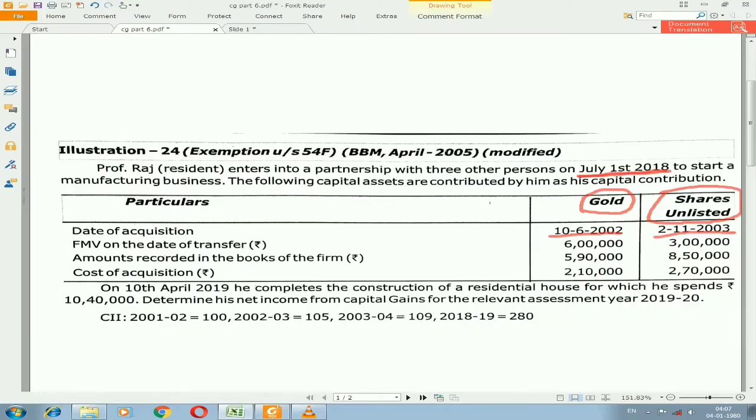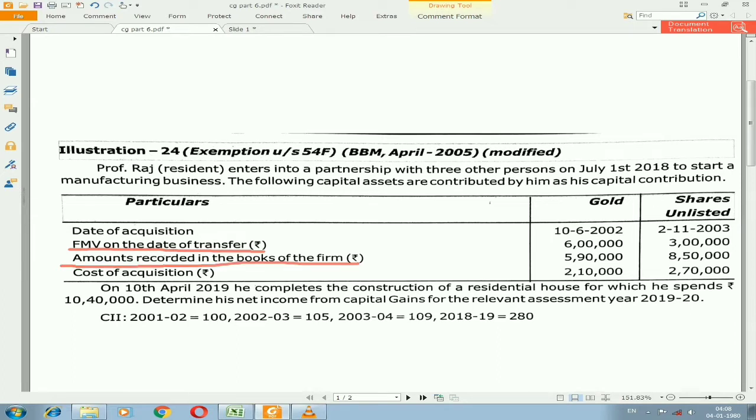First, we need to take the sale amount, that is the gross sale consideration. In the illustration, they have not specifically given the sale value or transfer value on the particular day, but we have two pieces of information. One is the fair market value on the date of transfer. This is the market value which is on the date of sale. Then the amount recorded in the books of the firm.